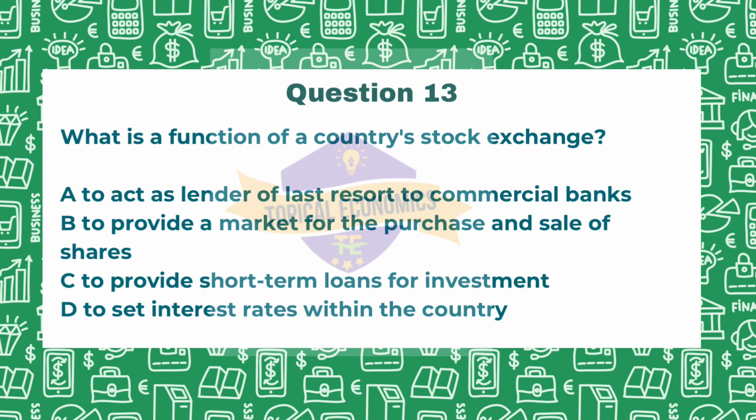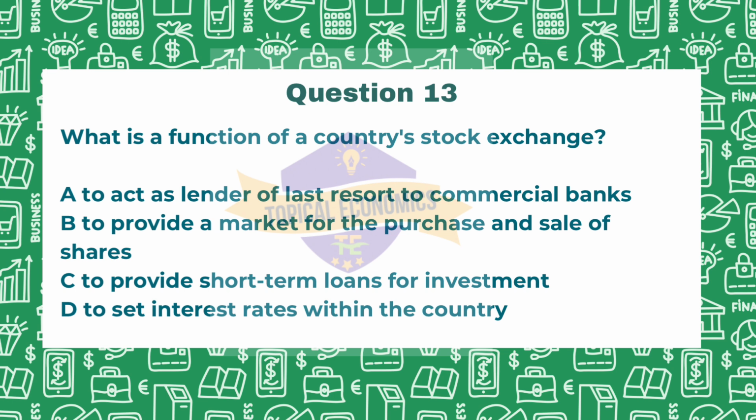Proceeding with question number 13. What is a function of a country's stock exchange? Option A, to act as a lender of last resort to commercial banks. Option B, to provide a market for purchase and sale of shares. Option C, to provide short-term loans for investment. Option D, to set interest rates within a country. This is from 2018 October-November paper, version 3.